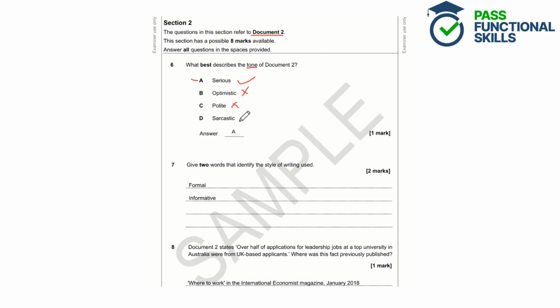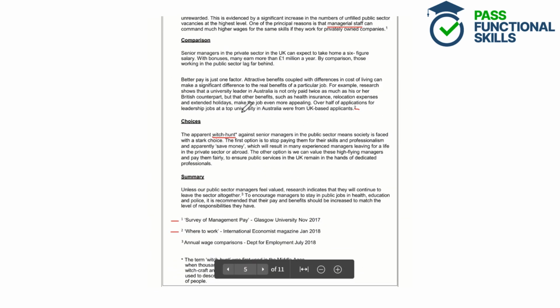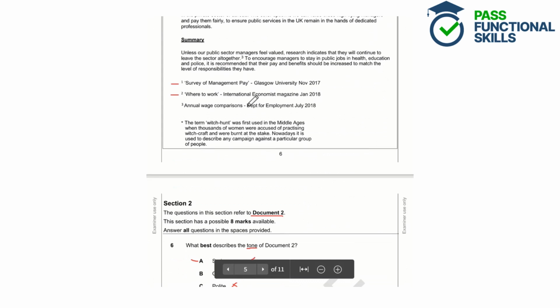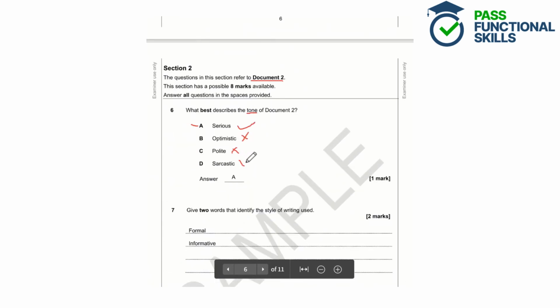And sarcastic, so sarcastic is just when someone says something that they don't really mean, usually in order to create comedic or humorous effect. Well, there's no comedy in this document. It is very serious. It's a serious topic, and there's no attempts at sarcasm. So we can say here that the answer is A, serious.